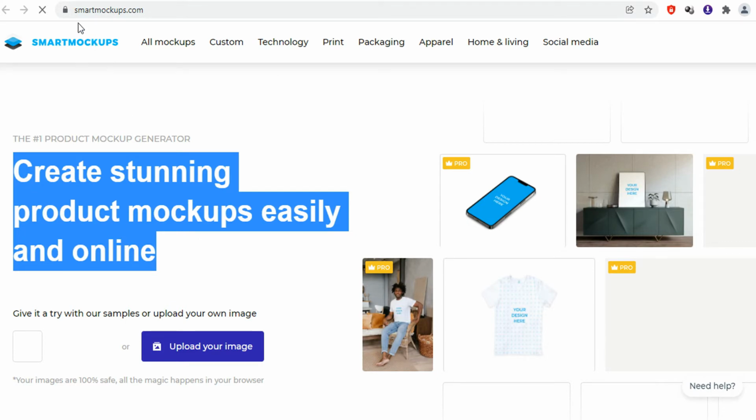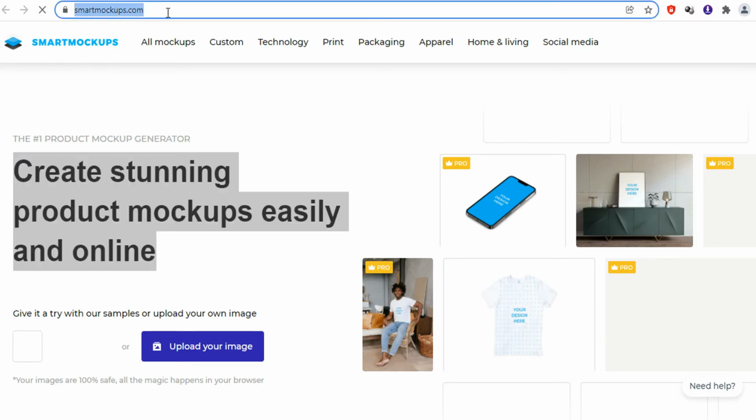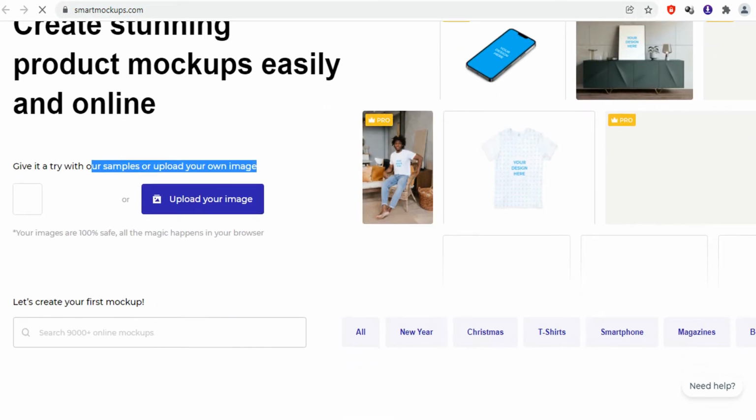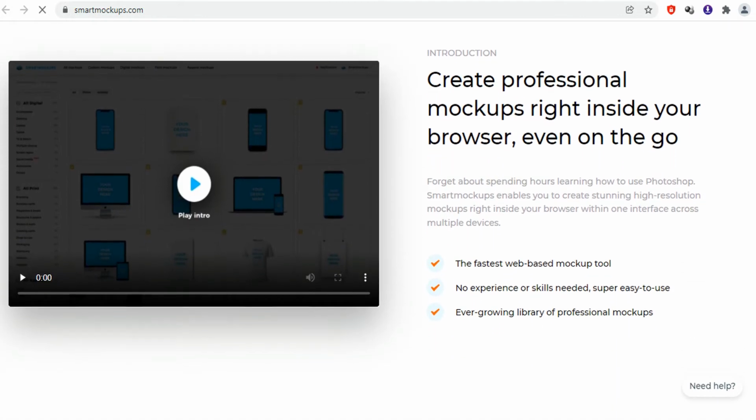The next website in our list is smartmockups.com. Create free mockups for any device and physical layout. This is a web app that allows you to generate high quality mockups for your next presentation, website, social media campaign, portfolio, and more. If you want to access or use any services, then you need to have an account.